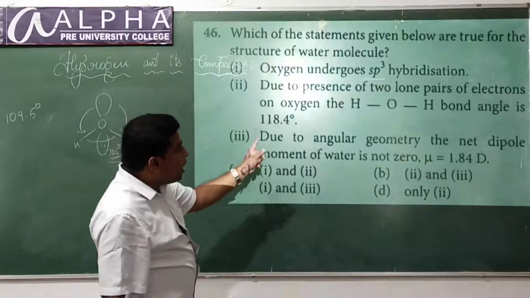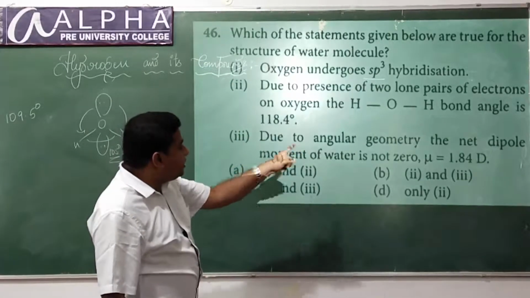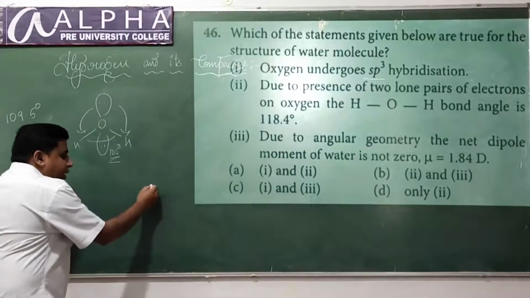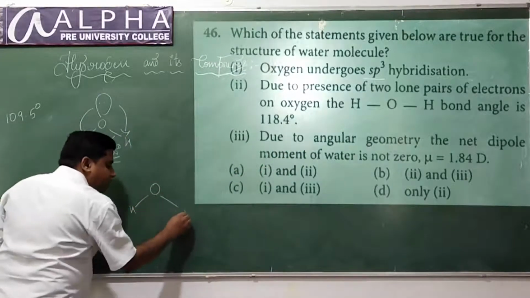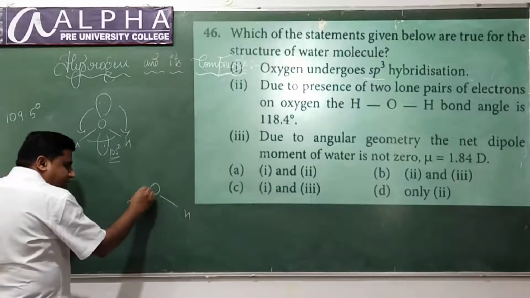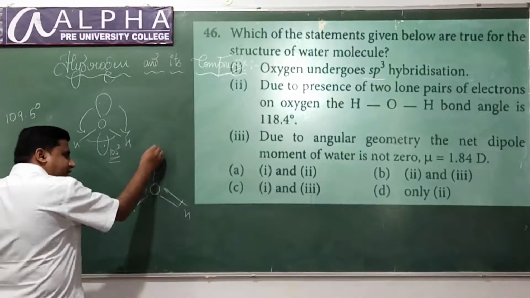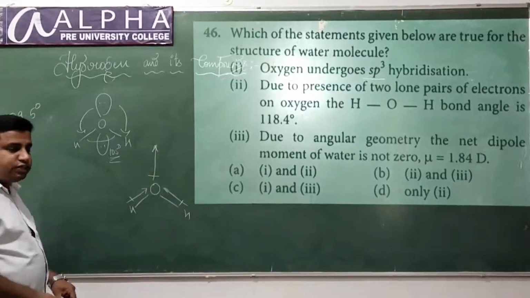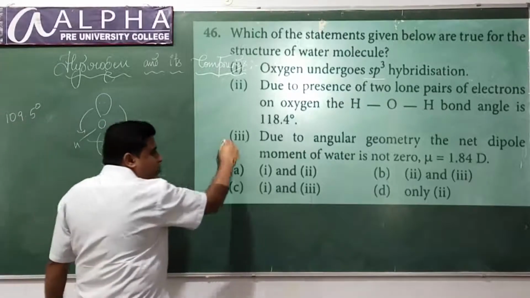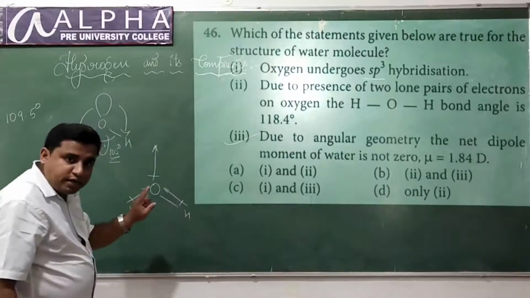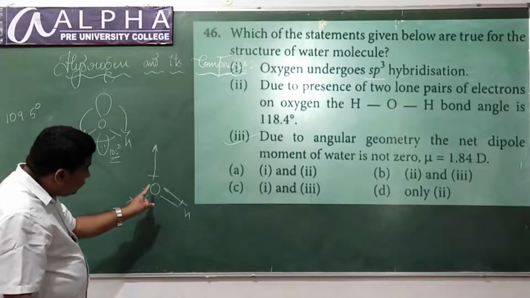First statement is correct. Next, due to angular geometry, the net dipole moment of water is not zero. Yes. What about the dipole moment of water? In this bond the dipole moment is towards oxygen. The dipole moment is towards oxygen. The net dipole moment is in this direction. So this is also correct. Due to the angular geometry, the net dipole moment of water is not zero and it has a definite dipole moment.